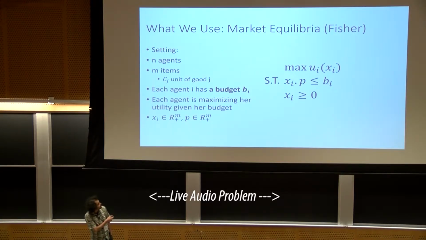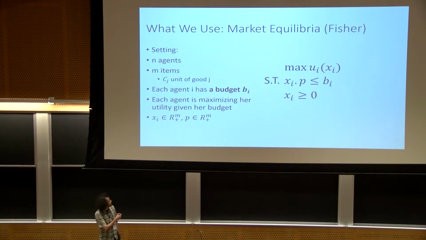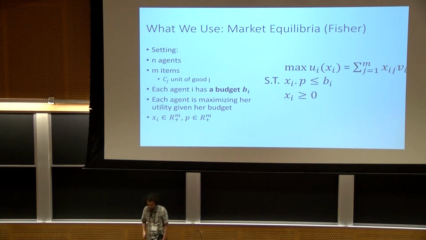Here, P is a vector of prices, which I'm going to use in this talk, and Xi is the allocation of agent i. For the case of linear Fisher markets, this utility is basically the dot product of the allocation and the value of the agent, given the budget constraint.